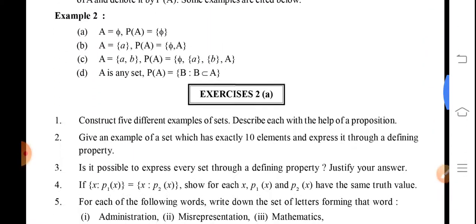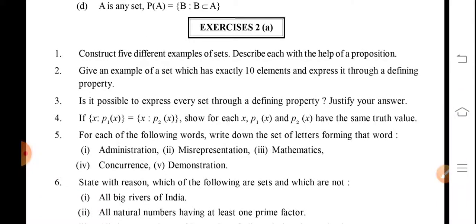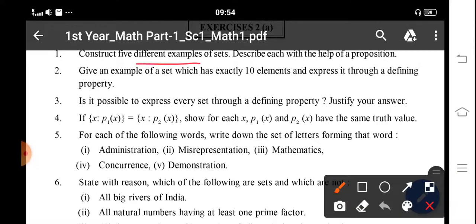So look here. Exercise 2A: construct 5 different examples of sets, and describe each with the help of a proposition. So, 5 example sets. Examples of sets means different types of sets, like {1, 2, 3} one type as set A, and this as set B, and you can write your own 5 sets.